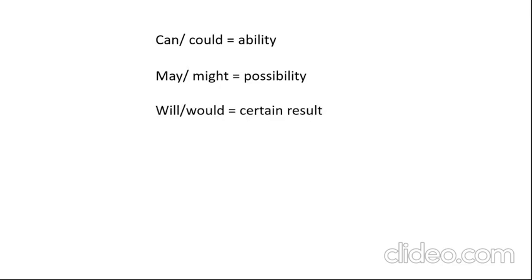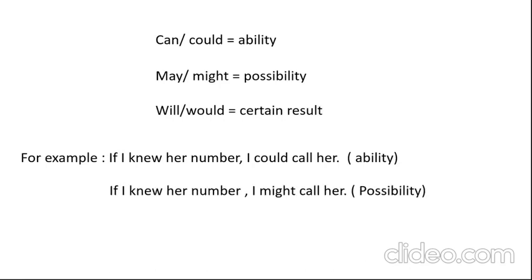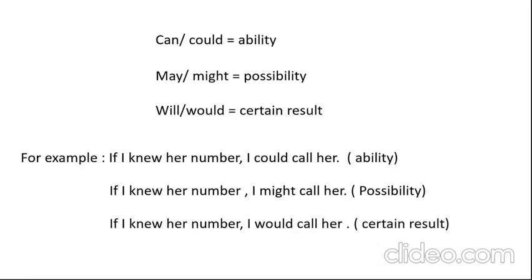You have to keep in mind that can or could means ability, may or might means possibility, will or would means certain result. For example, if I knew her number, I could call her. That is, you are able to call her. If I knew her number, I might call her. That is possibility, you maybe call her. If I knew her number, I would call her. That is certain result, you certainly call her.